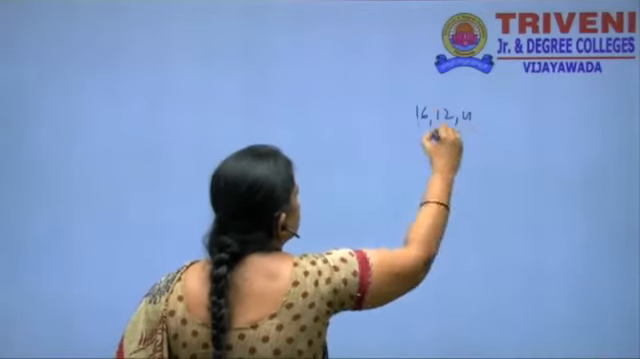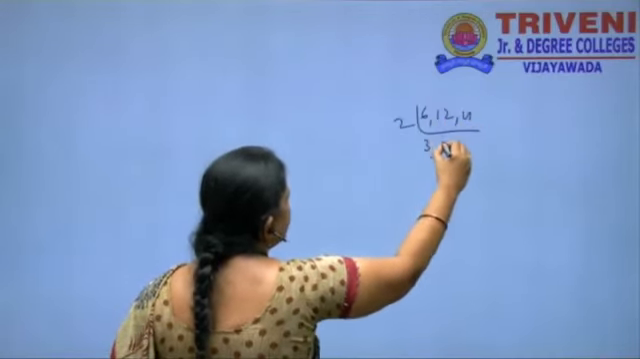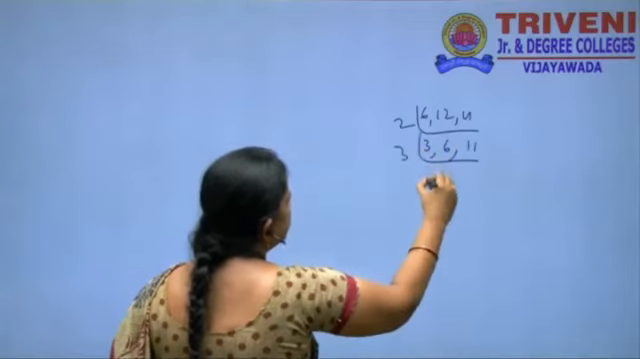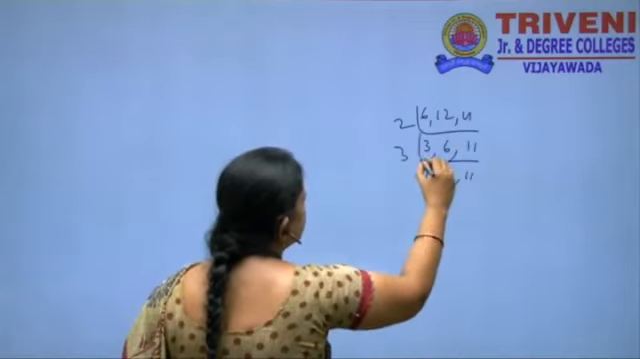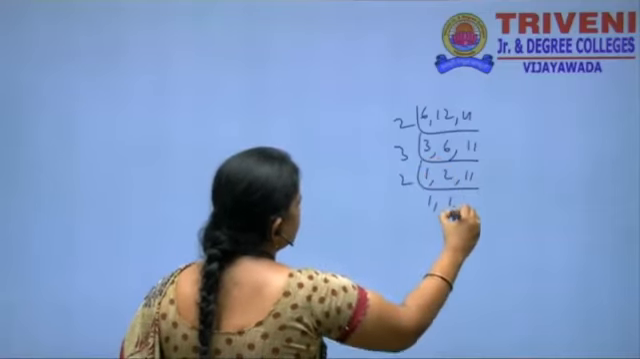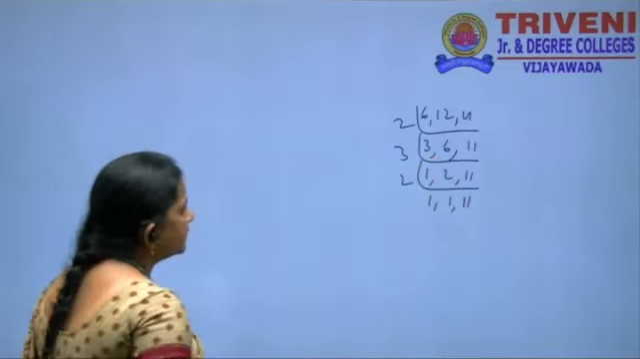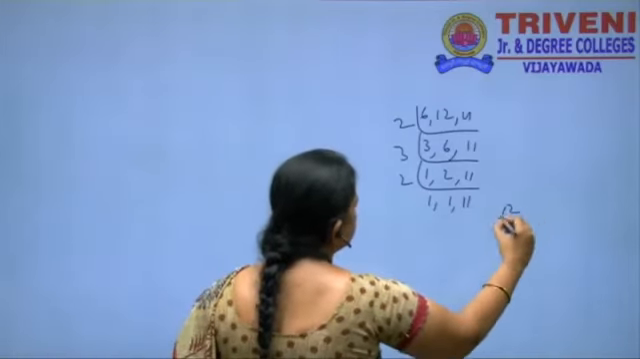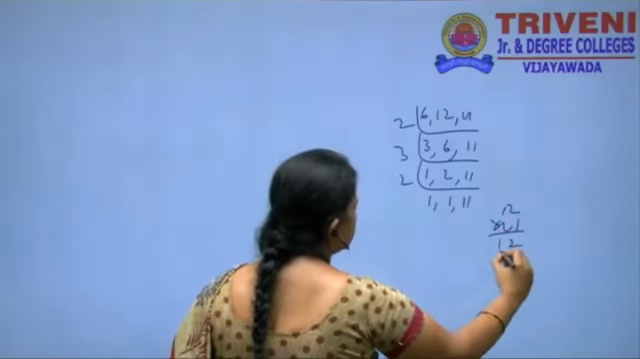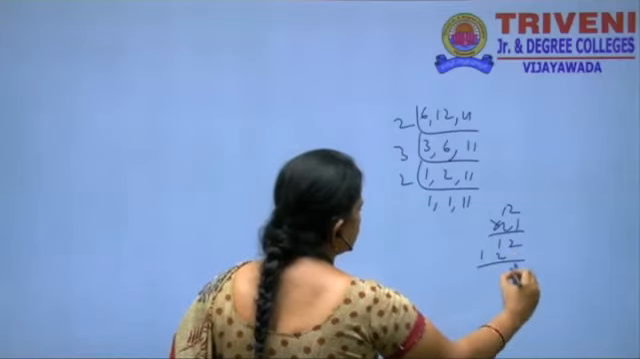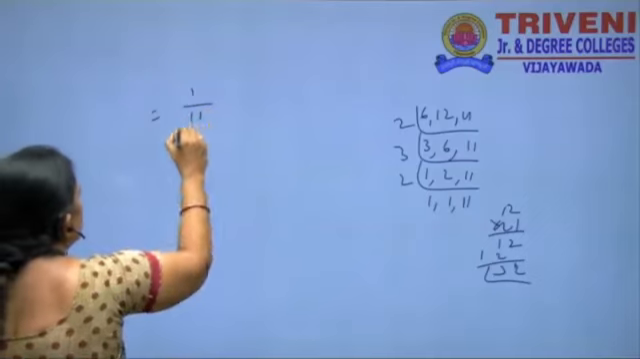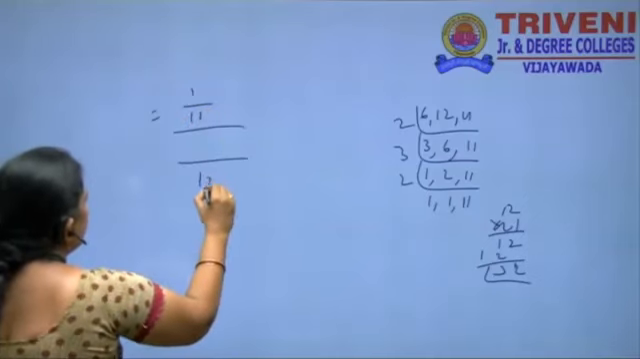Take the LCM of 6, 12 and 11. Here 2 will cancel, 3, 6, 11. Again 3 table 3, 1. 2 3s are 6, 6 2s are 12, 12 into 11 is 132. That is 1 by 11 divided by, the LCM is 132.